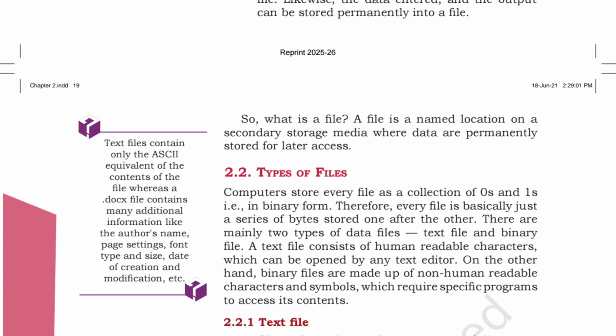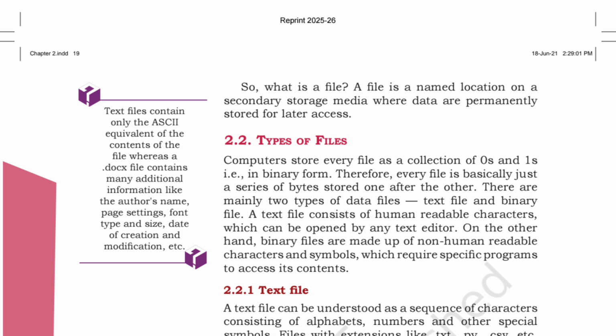Okay, now types of files. Computers store every file as a collection of zeros and ones, in the binary form. Whatever data we collect in the primary memory, we store in the secondary memory, and all that data is in the binary format, the computer understandable language.